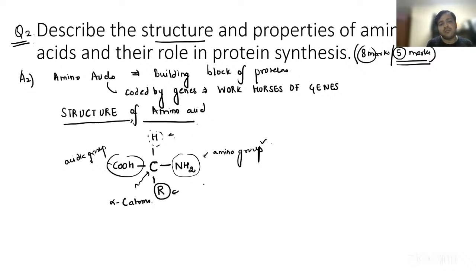Now, when I say R group, it is basically referring to the number of carbon atoms, which can vary, right? So yes, that is something you have to remember about the structure of this amino acid. Now they're asking the properties of the amino acids, right? Properties of the amino acid.